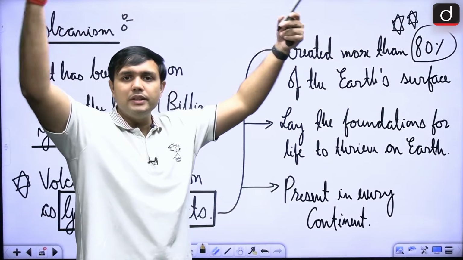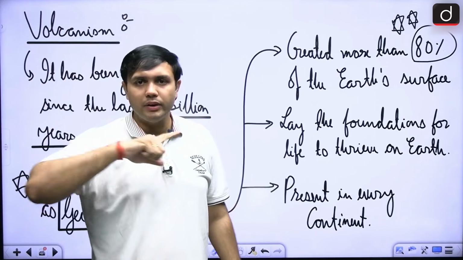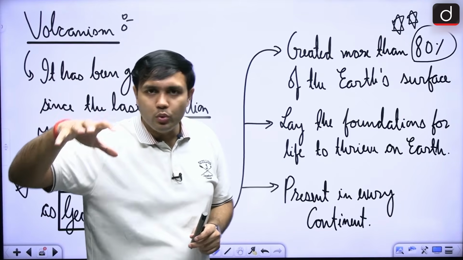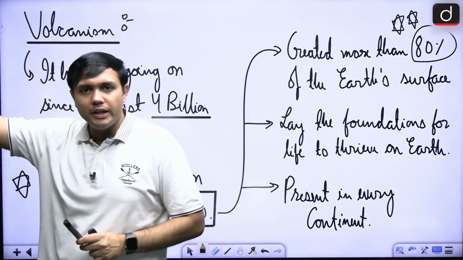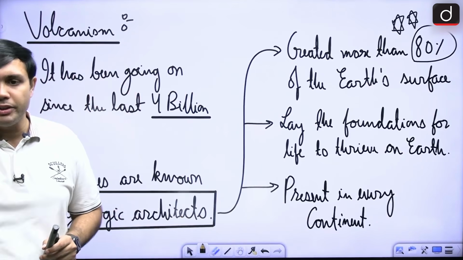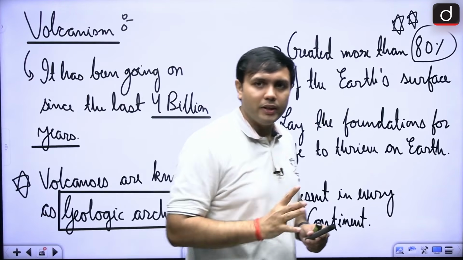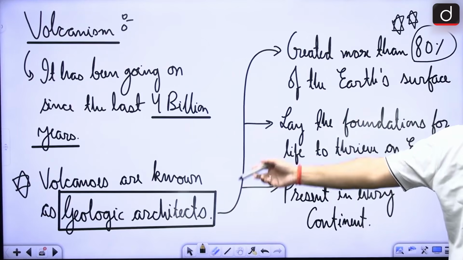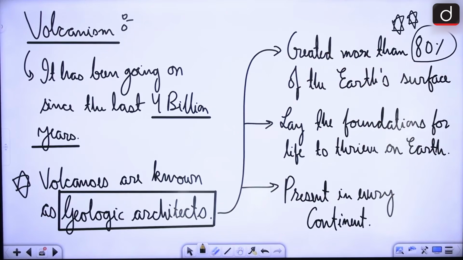When this magma is able to come out, slowly it will cool down, right? When we are doing the rock cycle, we will see that slowly it will cool down, solidify and then become igneous rocks, right? Then from there it will move towards sedimentary and metamorphic rocks. So when we look at the rock cycle, we are going to see them properly. But it is a very, very crucial aspect that it is the volcanoes that are known as geologic agents, because they are having an effect around the area and they have created more than 80% of the Earth's surface, right?